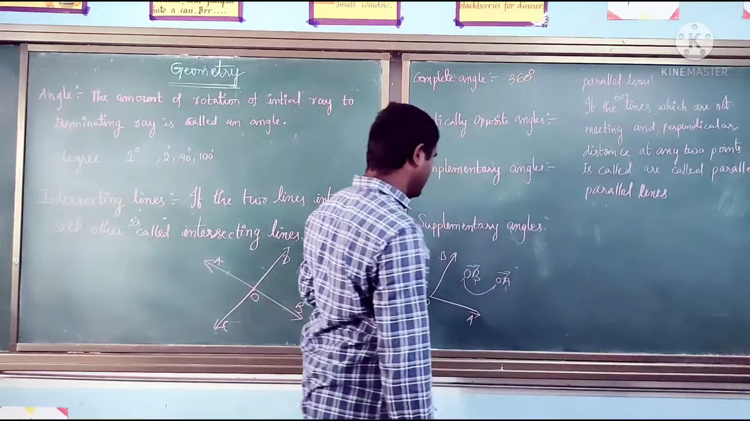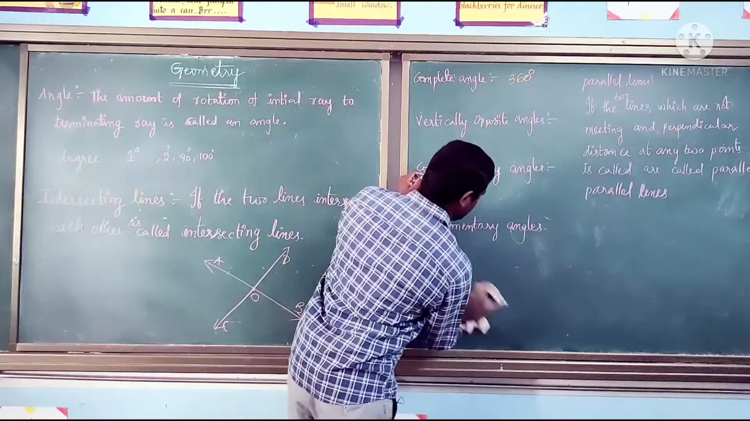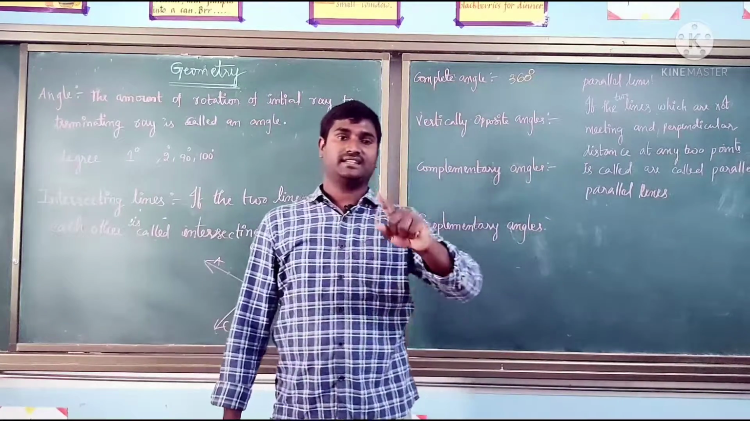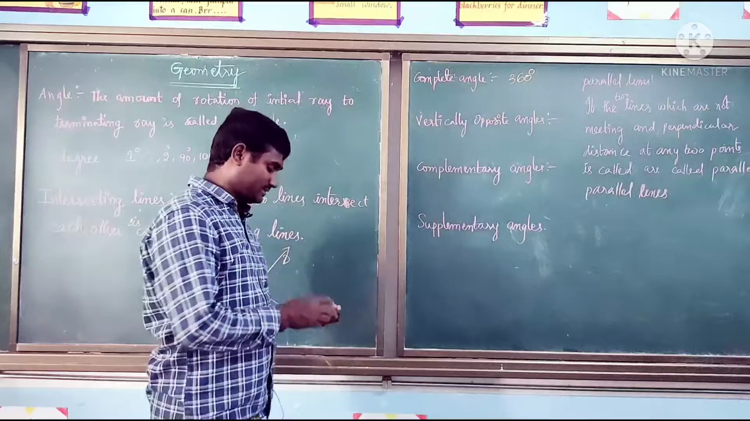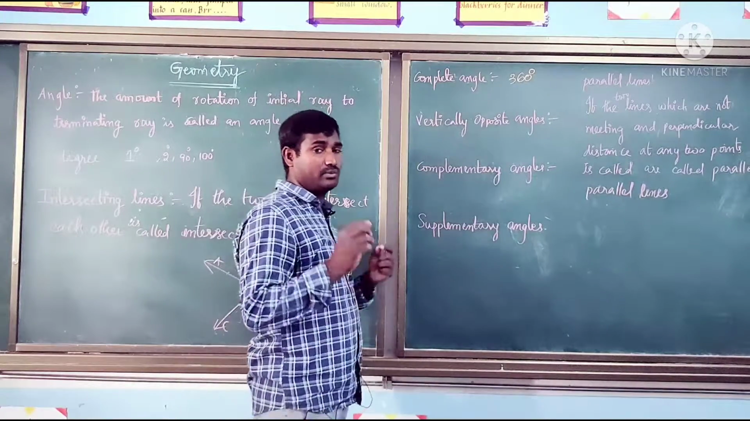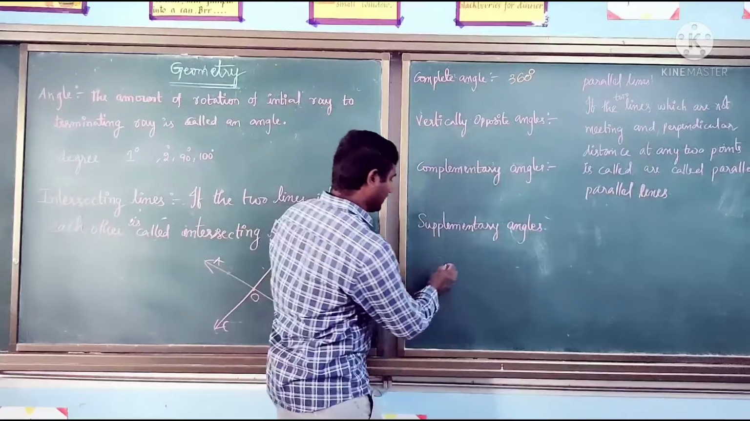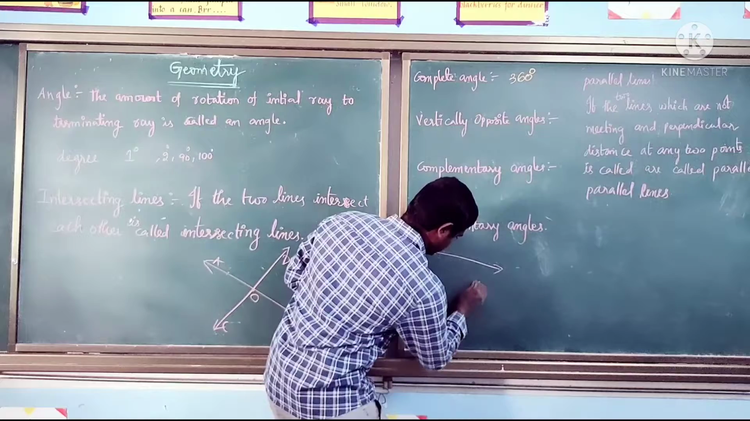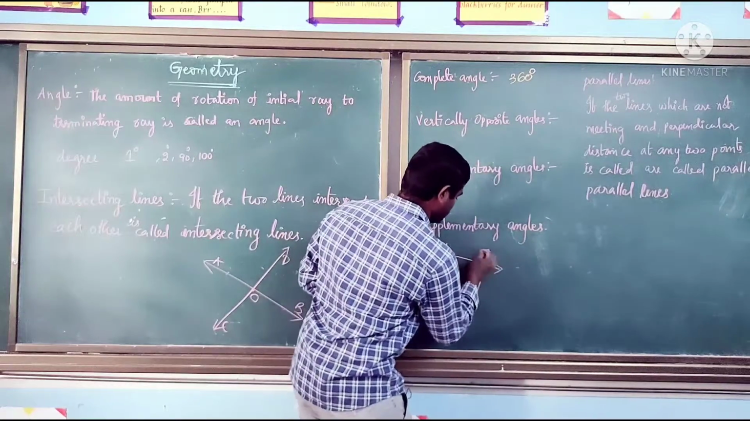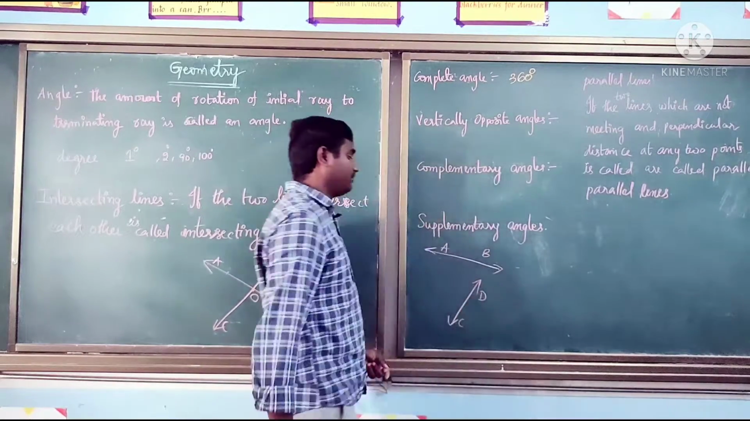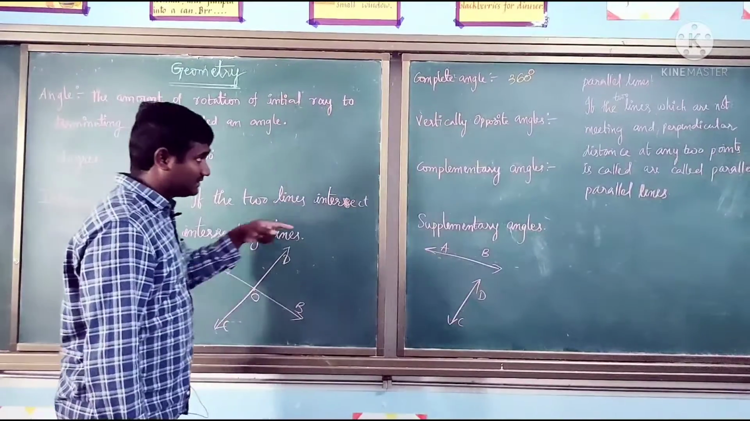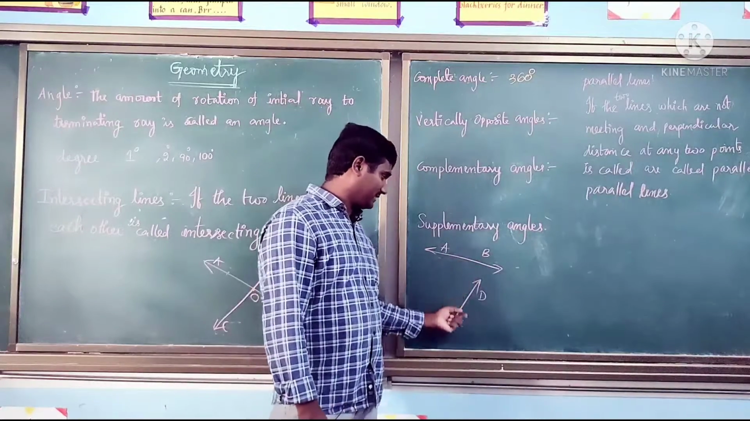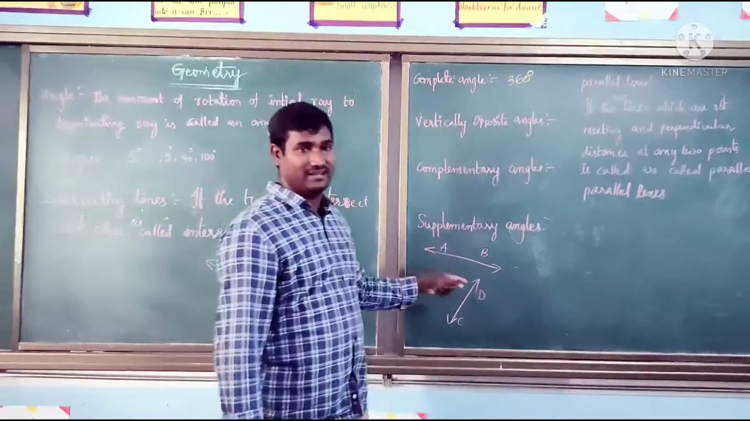We have only two types of lines, either intersecting or parallel lines. Now the very important thing I am going to discuss: can you say which lines these two are, AB and CD, intersecting lines or parallel lines? If you see here, these two lines do not intersect, so can we say parallel lines?